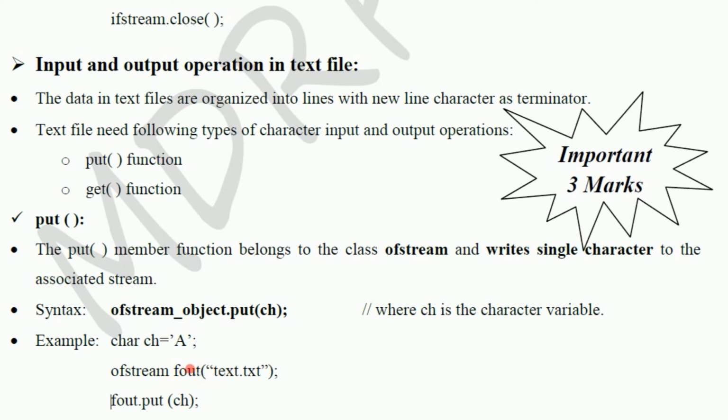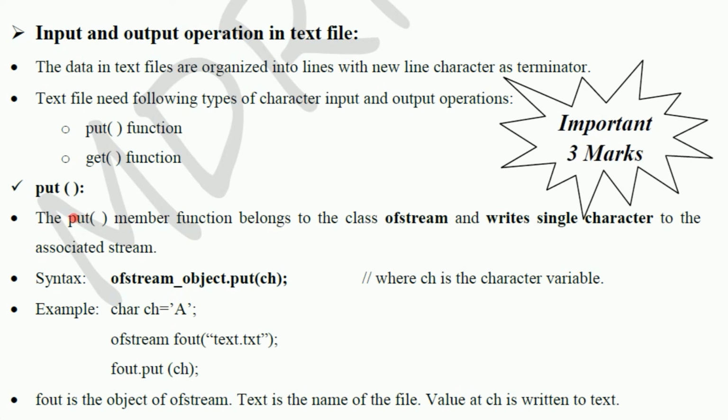Maybe for example, if there is a text.txt which we have taken as fout, then fout.put(ch). Then in the text.txt it will push a character. That means one by one character we can move into the file with the help of put.